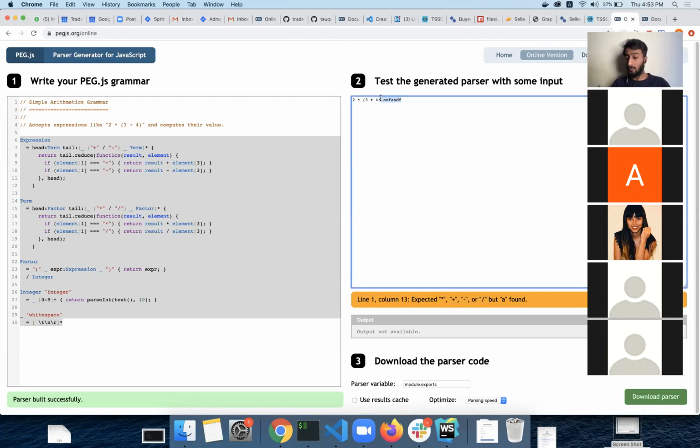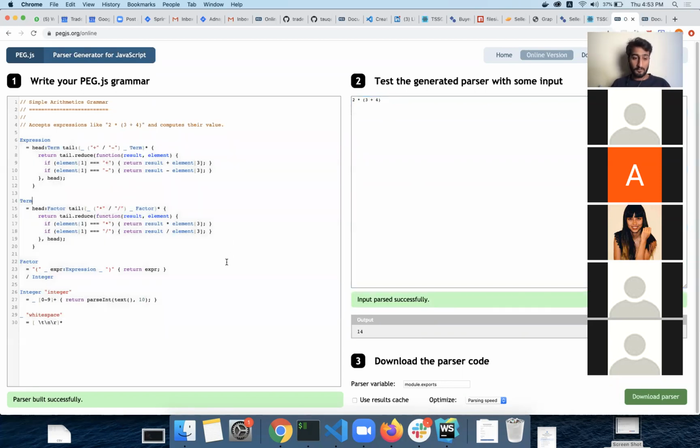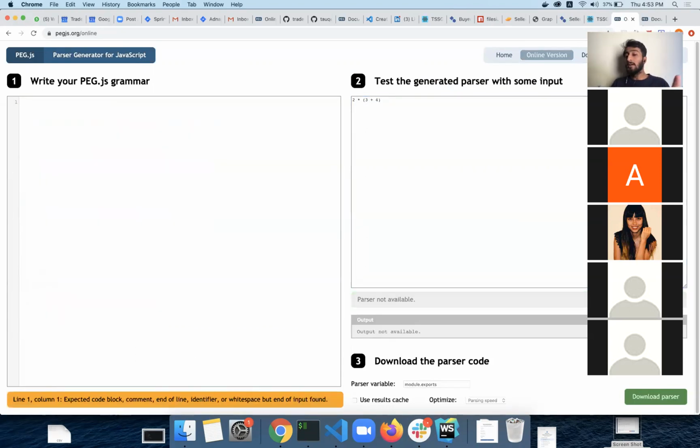So this is how you tell your parser builder to use these expressions to match a syntax like this and then give an output. The output can be in any form: a single value, a complete array, or an object, it can be anything. So what we're going to do is, first we're going to have a look at a simple syntax, and then we'll move forward. As this is the JS parser, it is going to use the regular expressions from JS. So you do not need to learn or relearn anything.